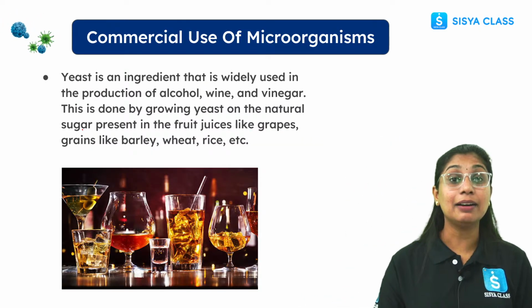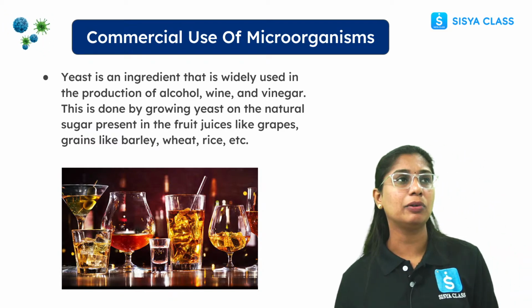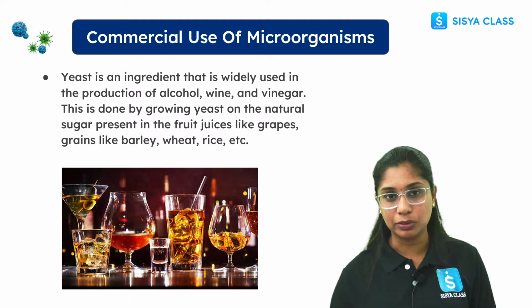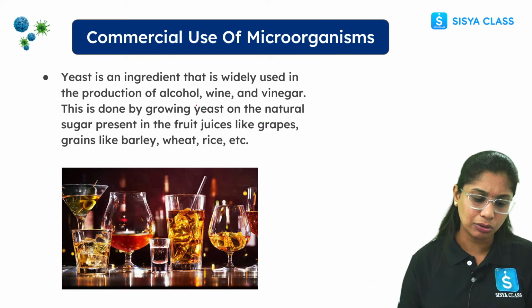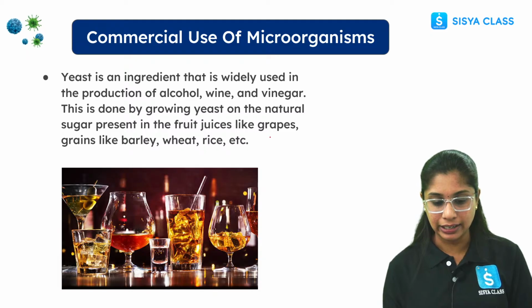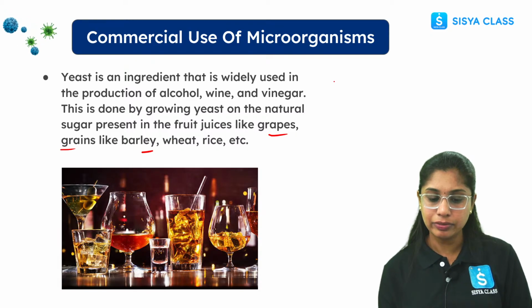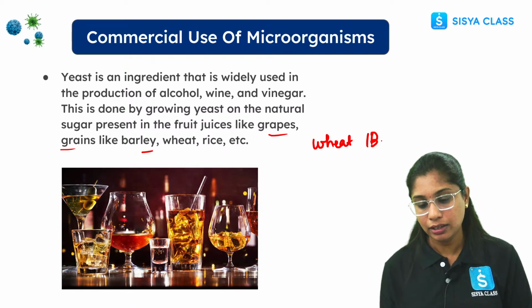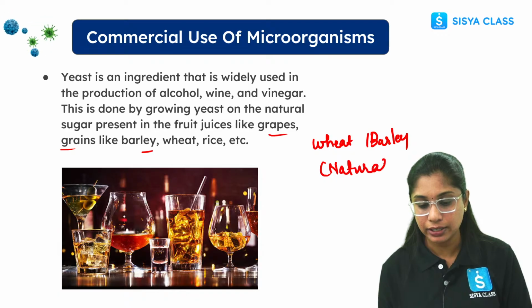Okay. Then commercial use of microorganisms in making alcohol, in the making process of wines, vinegar. Microorganisms play a very vital role. For example, in making alcohol, certain fruits like grapes, grains, barley, wheat, etc. are used. Let's say wheat or barley. They have natural sugars present in them.